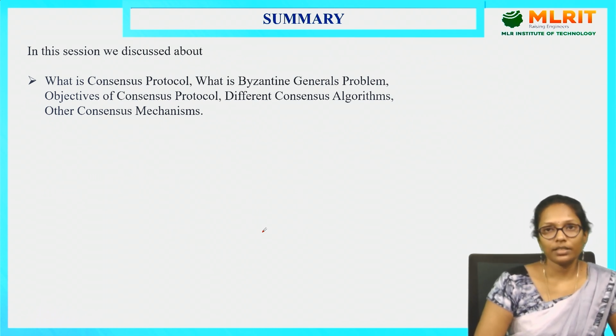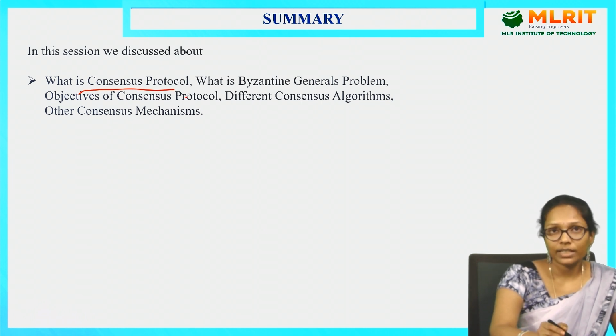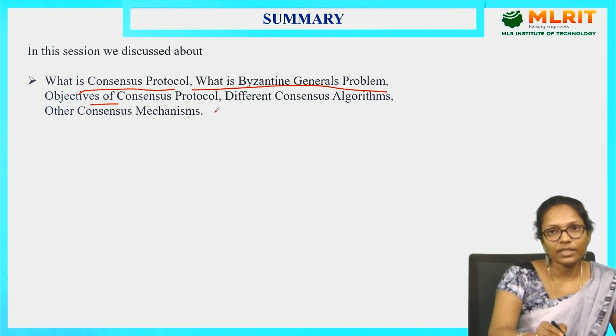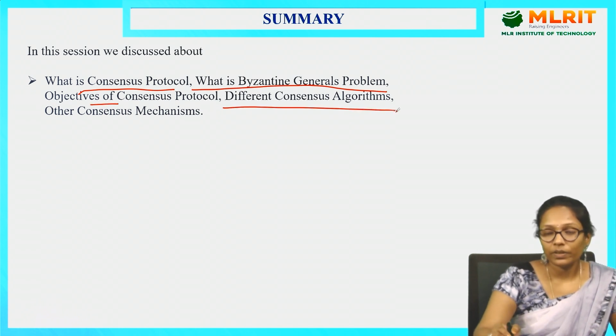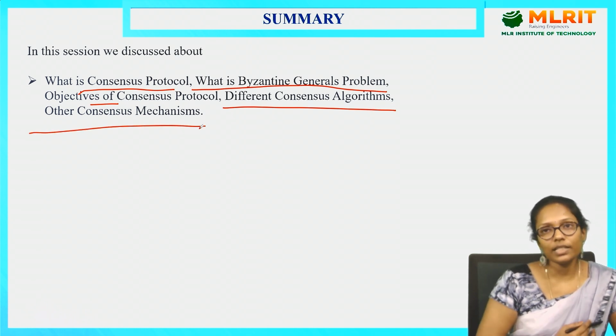In this session, we discussed what a consensus protocol is and why we need it. The history is the Byzantine generals problem. We covered the different objectives of consensus protocols, the different consensus algorithms used regularly in most blockchains, and the other consensus mechanisms that also exist in blockchain.